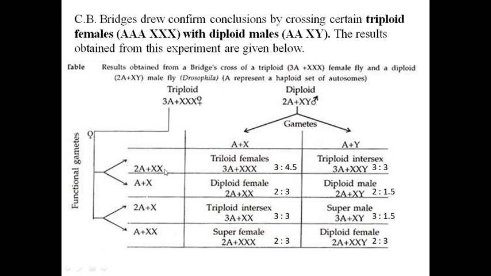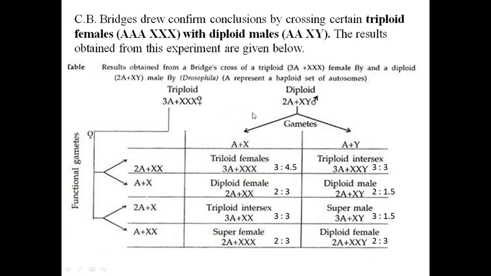AAXX, this is one type. 25% of the gametes, the ova, will be of this type. AA or 2A plus XX. Second, A plus X. Third, AA plus X, and A plus XX. So all these are the 4 possible types of ova that can be formed from the triploid female.